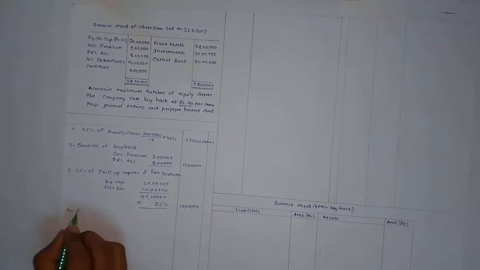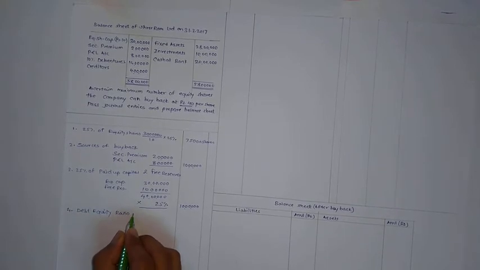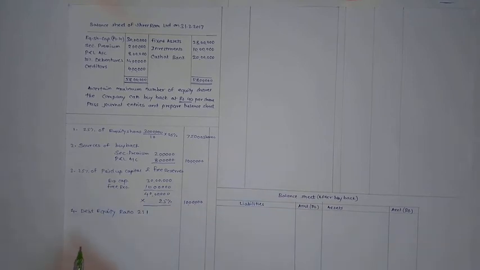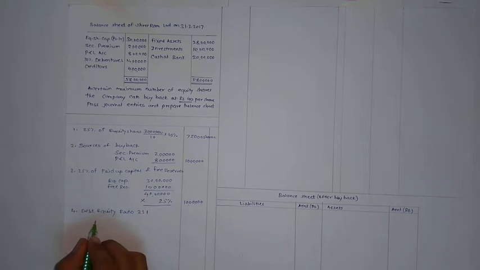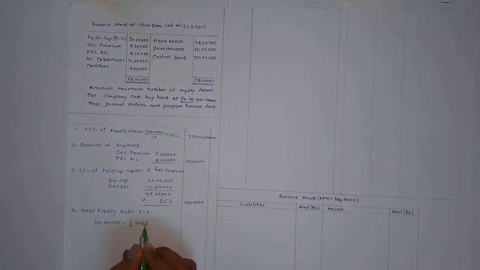Number 4, debt equity ratio should not exceed 2:1. So for this calculation, we need to find out existing 40 lakh own funds less half of the debt.